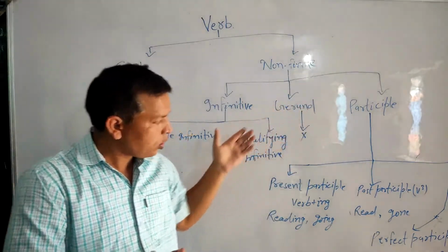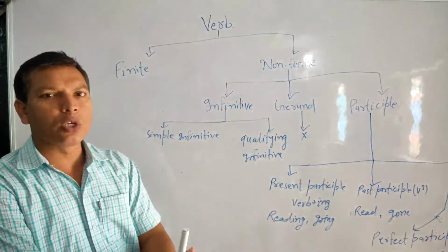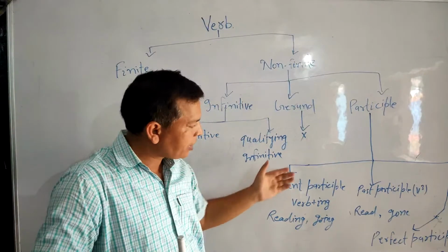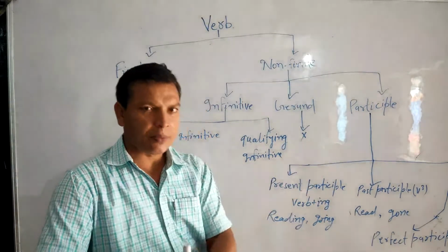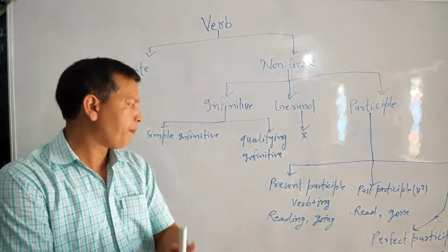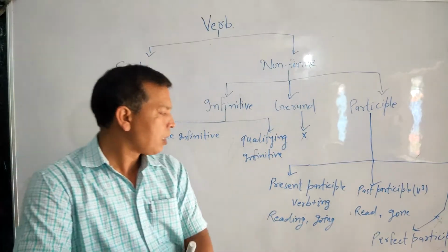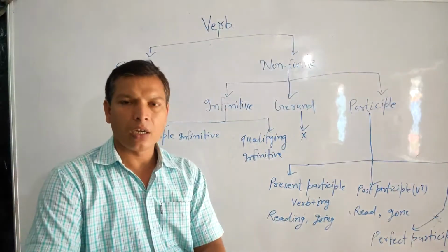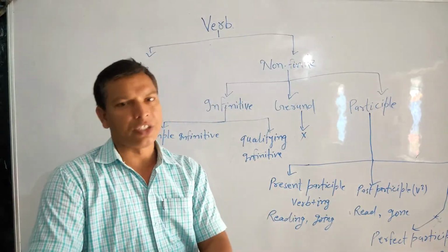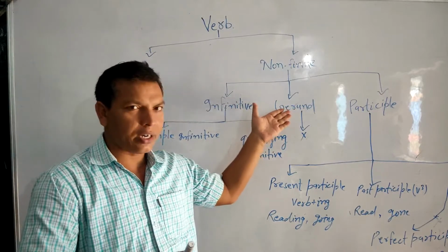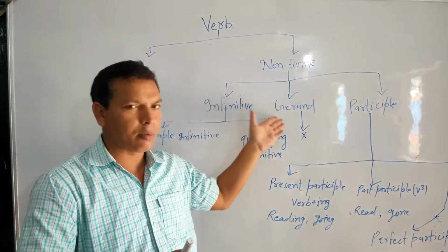It also has three kinds according to use: present participle, past participle, and perfect participle. The form of present participle is verb plus ing, equal to the form of gerund. As I told when I talked about gerund, in form gerund is verb plus ing.